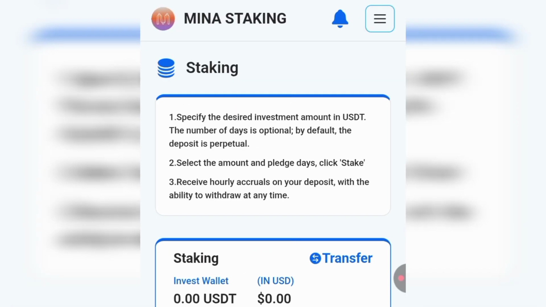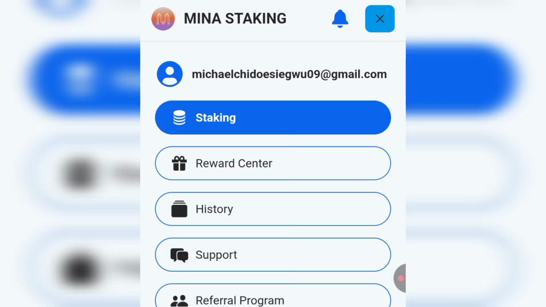If you click on this section, this bell icon, you'll be able to get every notification from the platform, like when I got the notification of withdrawal successful. Then if you go back to this section, these three lines, which is the menu, I'm going to be explaining what all these buttons mean right here in this video.